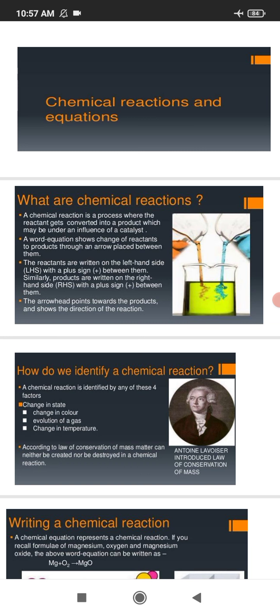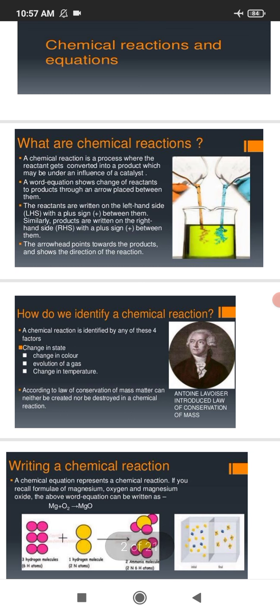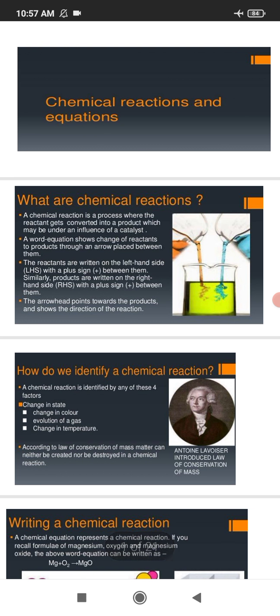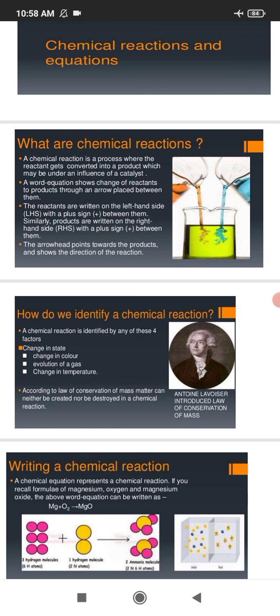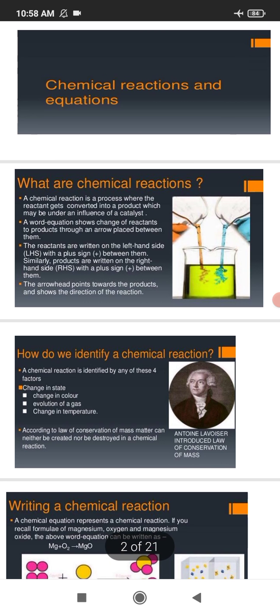Today we will learn a new chapter, Chapter 1, Chemical Reactions and Equations. To understand the chapter, first think about the changes around us. There are two types of changes, physical and chemical changes, which we can see in our daily life.